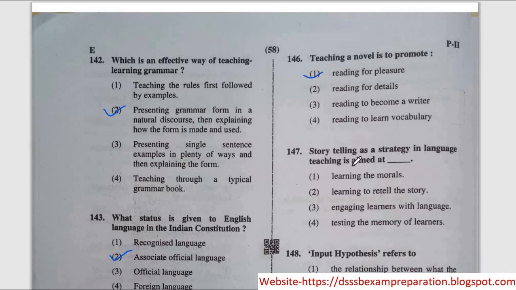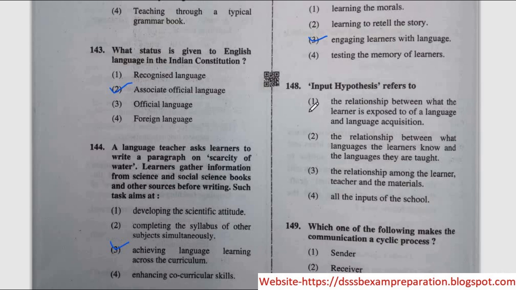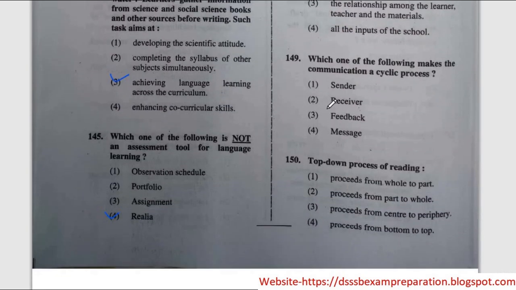Storytelling as a strategy in language teaching is aimed at. The correct option is option number 3, engaging learners with language. Next question, input hypothesis refers to. Correct option is option number 1, the relationship between what the learner is exposed to of a language and language acquisition. Next question, which one of the following makes the communication a cyclic process? The correct option is option number 3, feedback. Next and last question, top down process of reading. The correct option is option number 1, proceeds from whole to part.